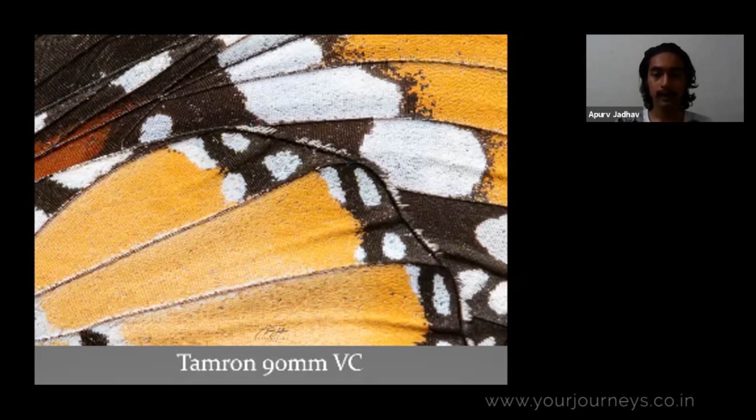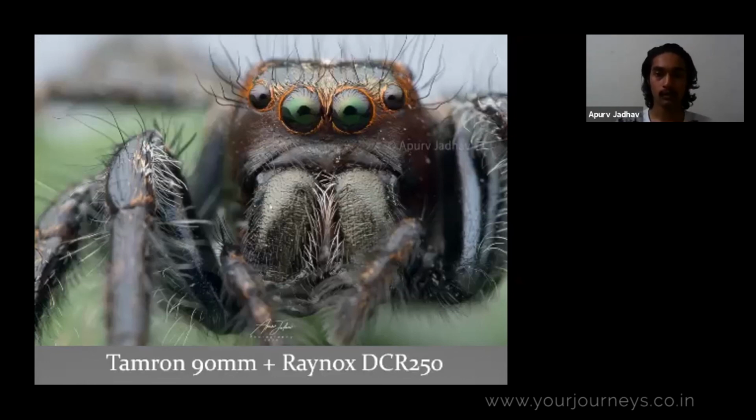And lastly, Tamron plus Raynox. So using Tamron, first of all, it was helping me to get quite good macro images. But when I started to add Raynox to it, my images had really nice magnification. So that again unlocked a door for me, that I can go even closer to the subject.